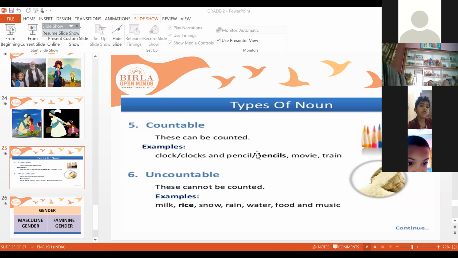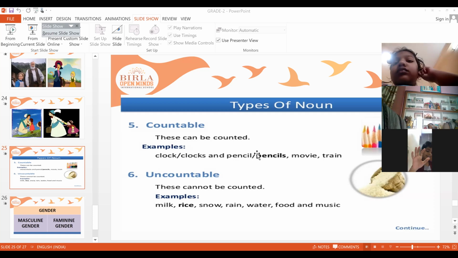Now keep this in your mind, children. If any liquid like water, milk, juice, tea, anything, is put in any container like a glass, cup, or bowl, then we can count them by a number. Please bring me a cup of tea.